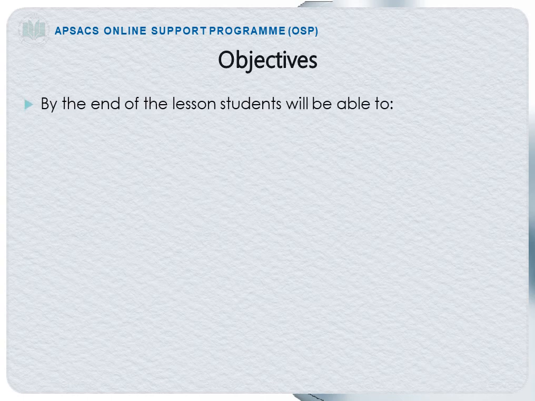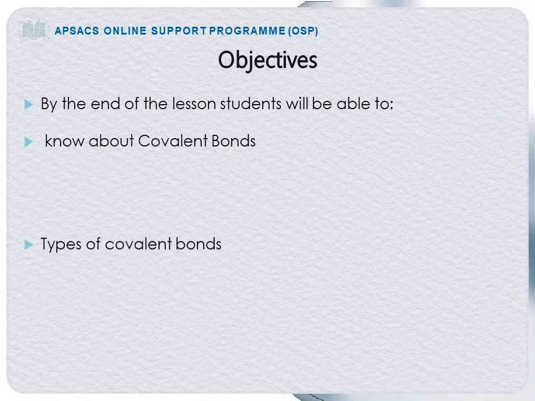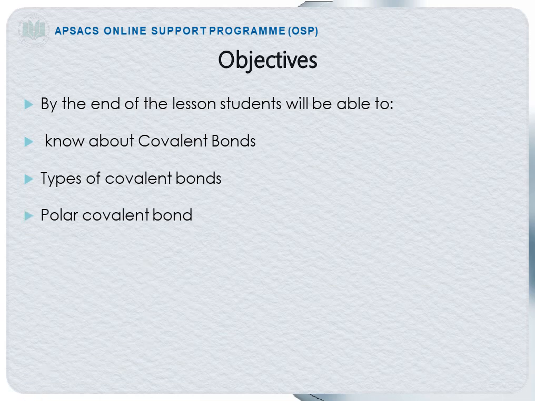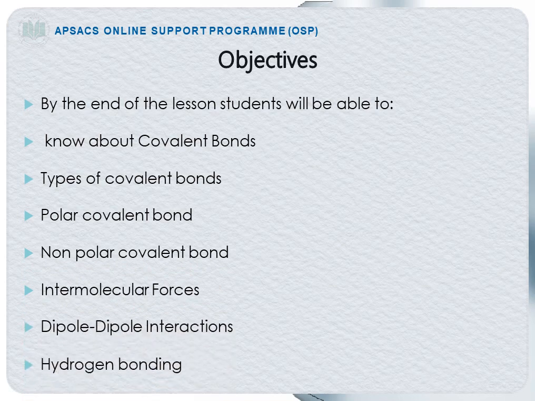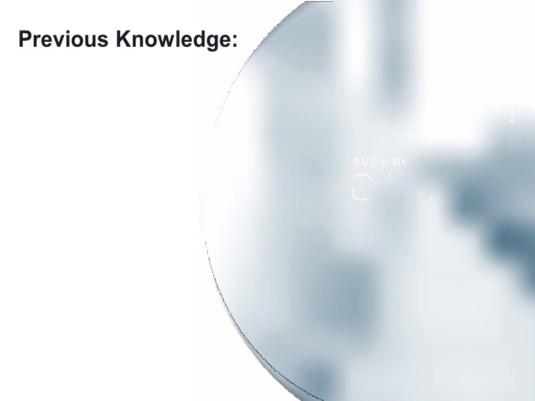Objectives. By the end of the lesson, students will be able to know about covalent bonds, types of covalent bonds which are polar covalent bond and non-polar covalent bond, about intermolecular forces, dipole-dipole interactions, and hydrogen bonding.